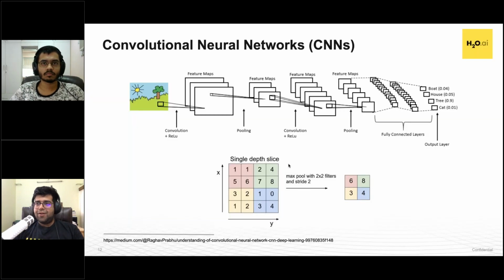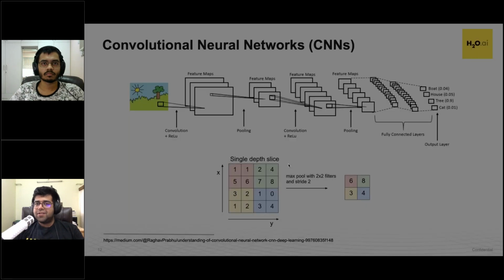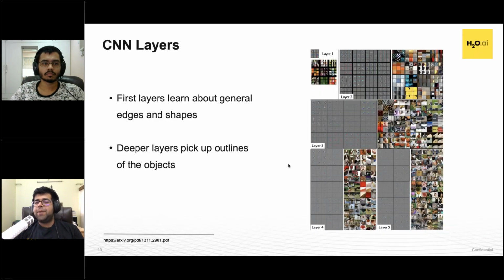Now, as we train all of these networks, we've also started to try and interpret what's happening inside of them. Different layers try to understand different things. The initial few layers try to understand general shapes and edges. So this is a paper by Zeiler and Fergus who have visualized what happens inside of the network. And as we go deeper into the network, they start to get more nuanced.